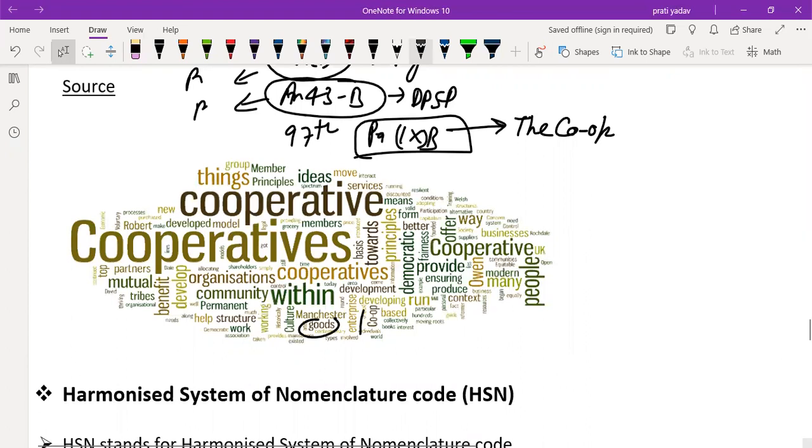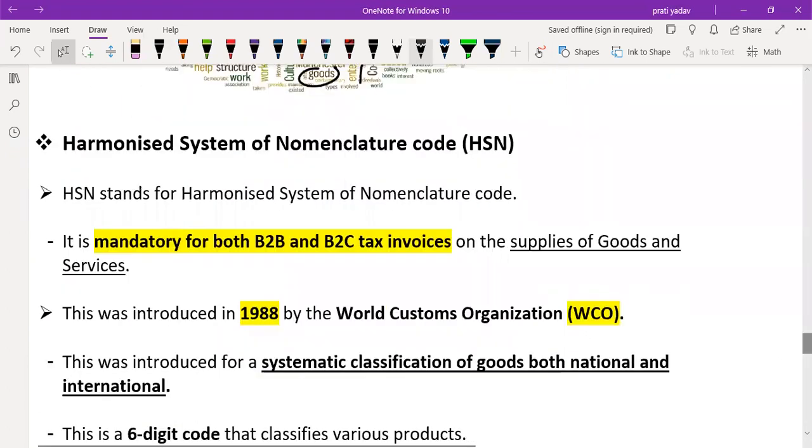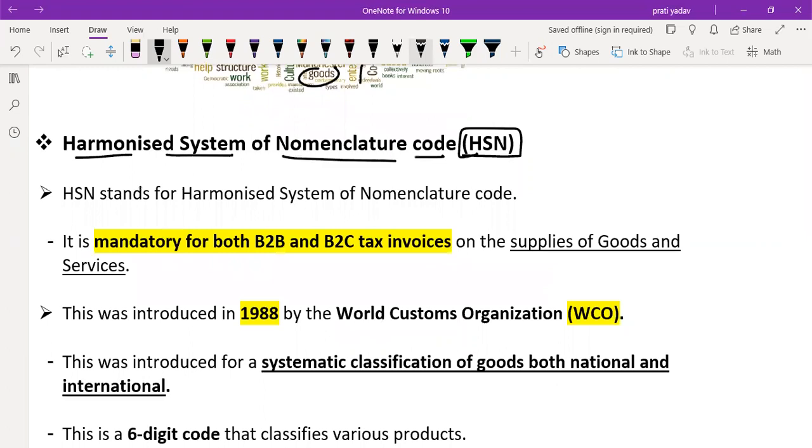Now let's move on to the last topic called Harmonized System of Nomenclature Code, or HSN. HSN stands for Harmonized System of Nomenclature Code. Simply we call it HSN. It is mandatory for both business to business and business to consumer tax invoices on the supply of goods and services. So this HSN is mandatory for both B2B and B2C tax invoices.